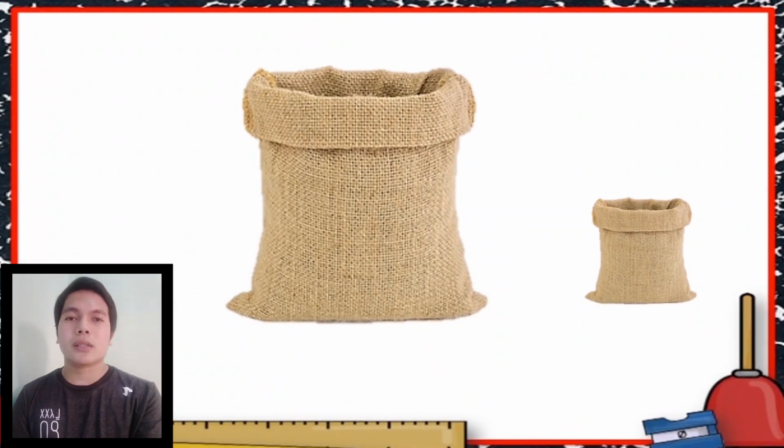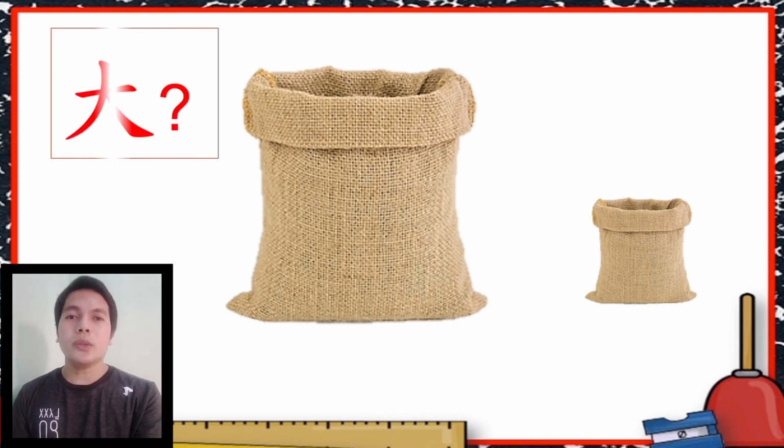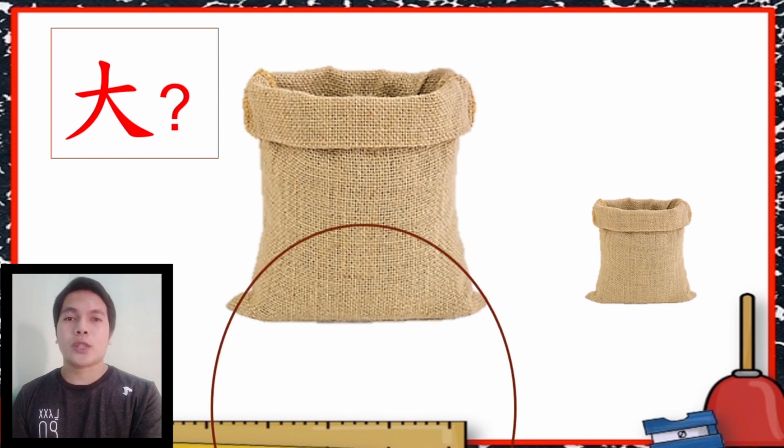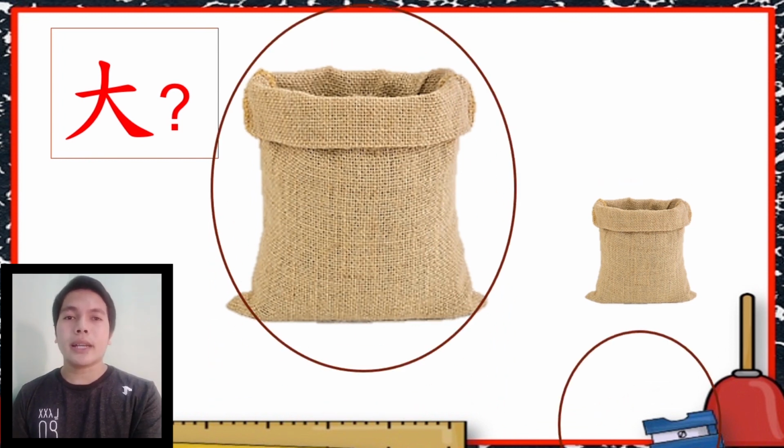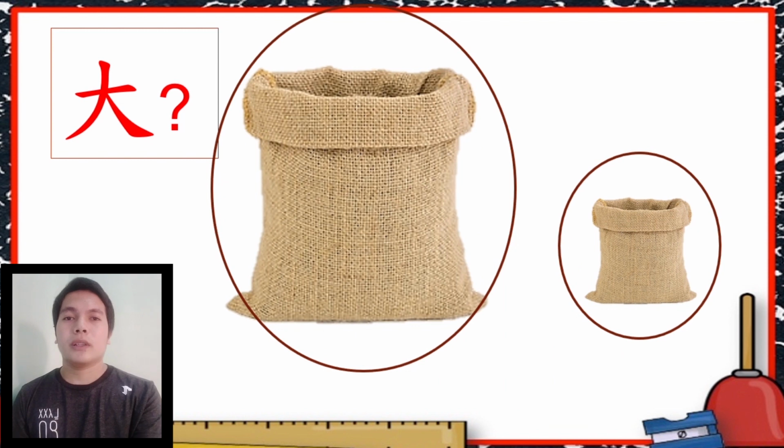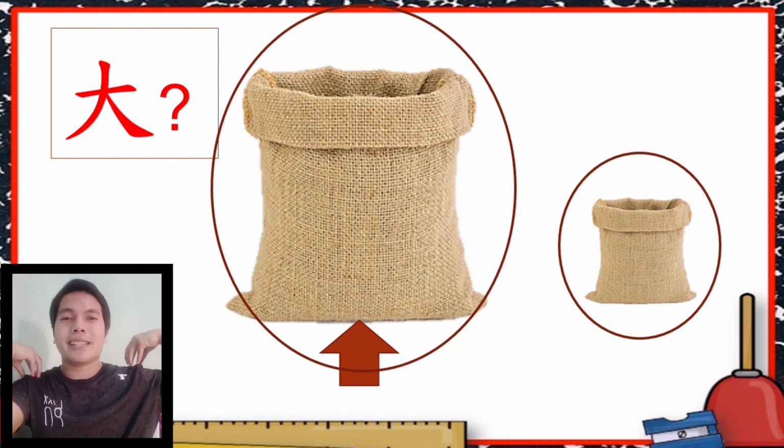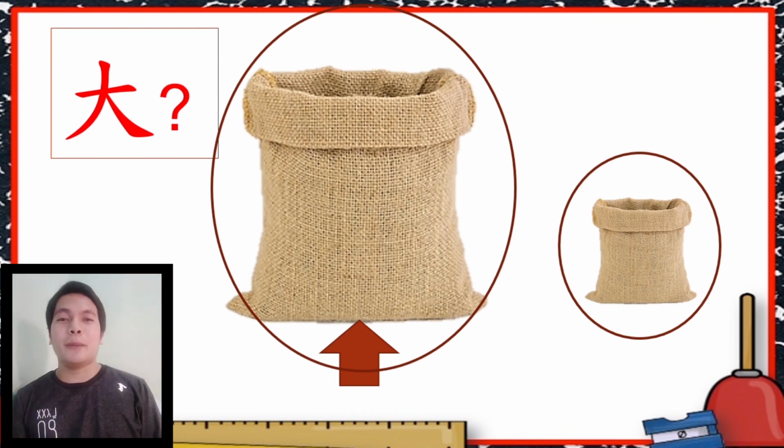There are two socks. Now, tell Lao Shi which of the two is ta, the big one. The first one or the second one? Very good. The first one. Now, I want you to tap your shoulder like this and say, 我是很好. Or in English, I am very good. In Filipino, ang galing-galing ko. Nice, good job.